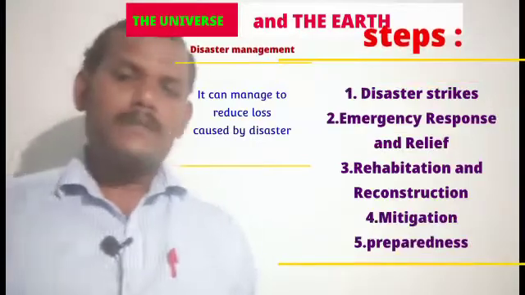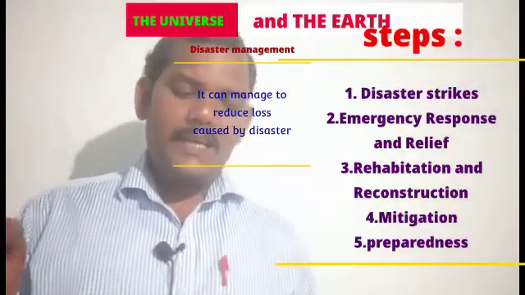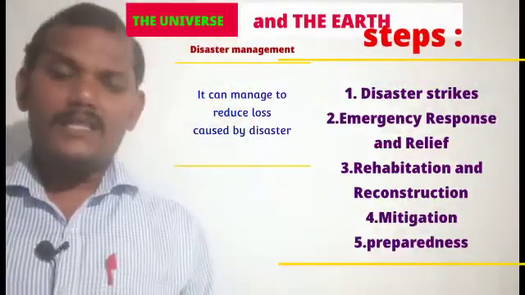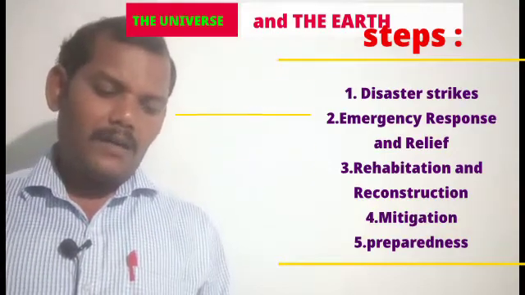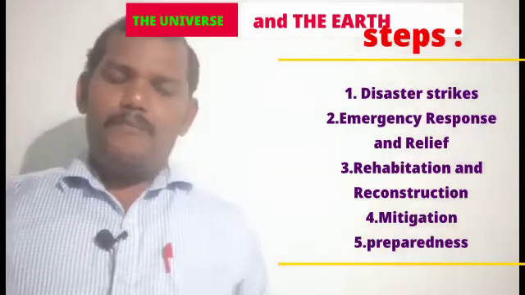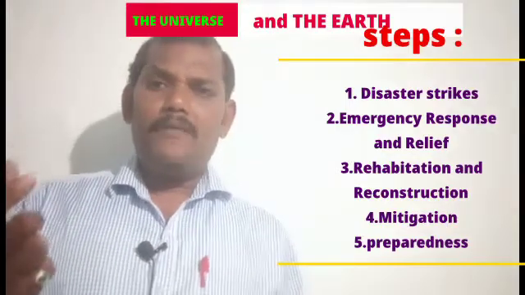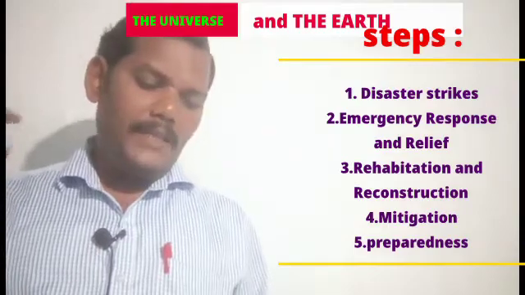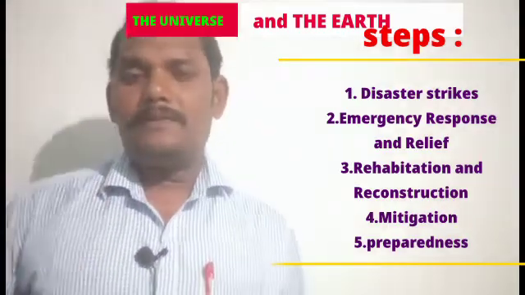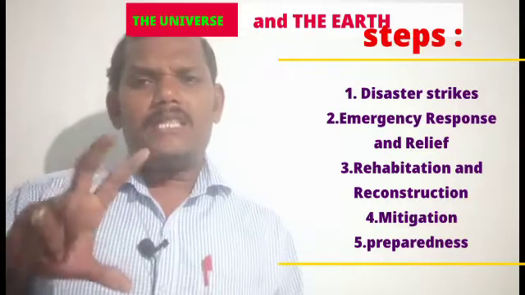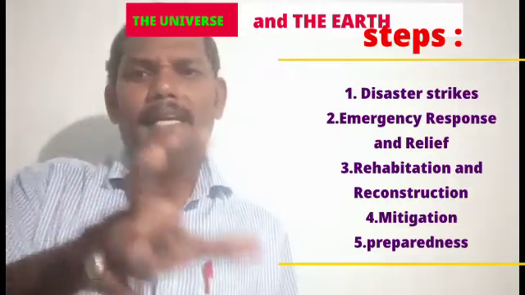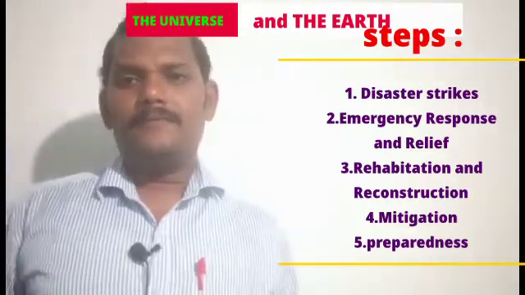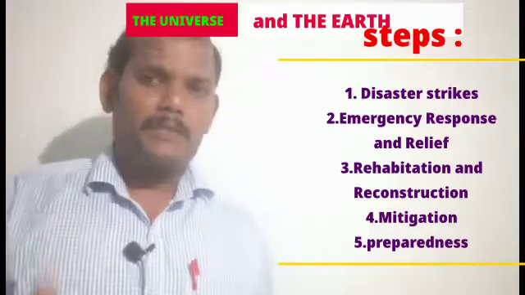How? It follows five steps. The first one is the disaster strikes. That means first of all to identify where it occurred. The second one is emergency response and relief. That means some people are ready to attend that area; that is called the immediate response.